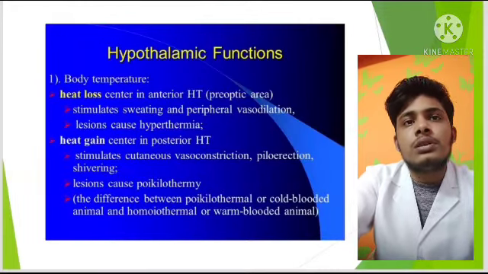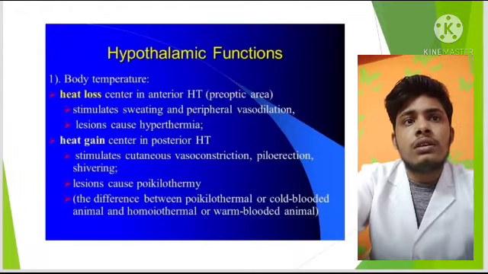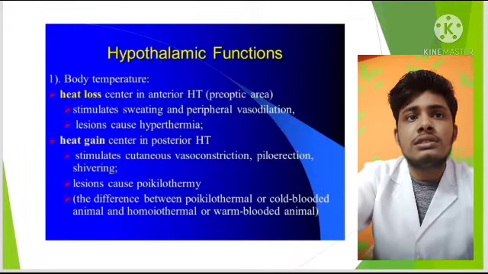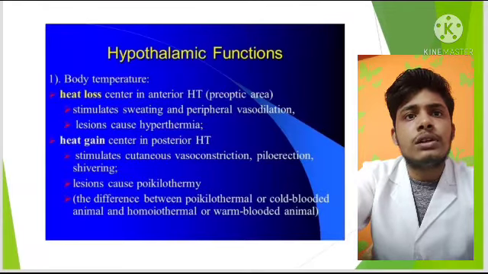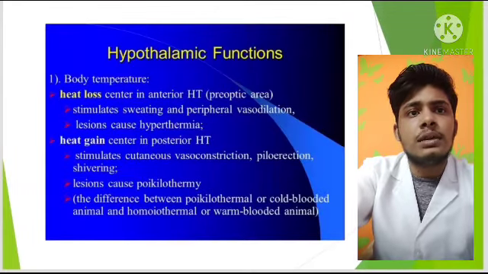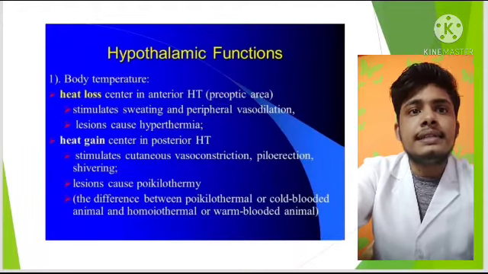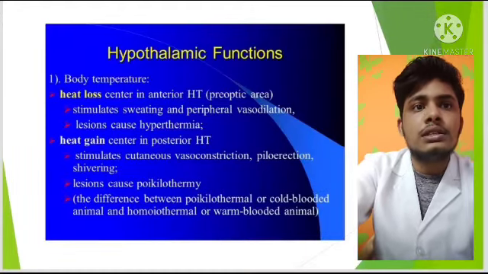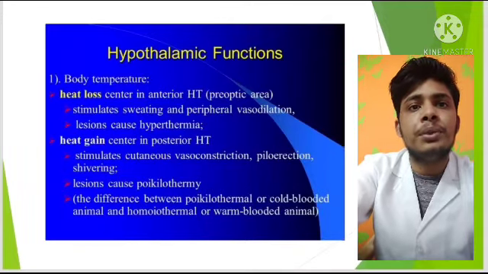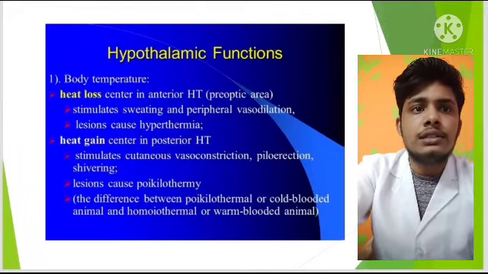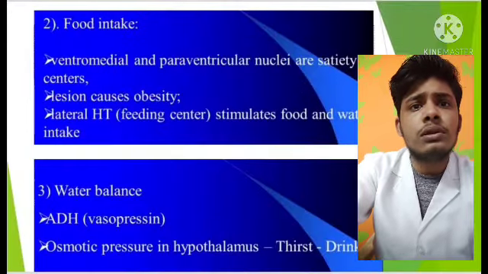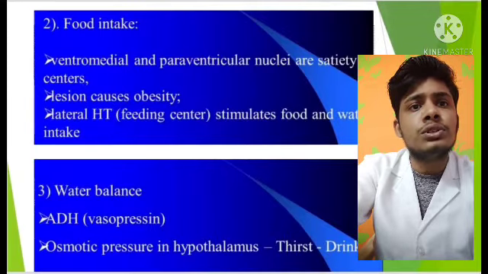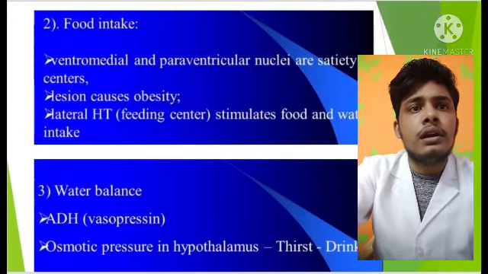Let us see hypothalamic functions. First, body temperature. The heat loss center in the anterior hypothalamus or preoptic area stimulates sweating and peripheral vasodilation. Lesions cause hyperthermia. The heat gain center in the posterior hypothalamus stimulates cutaneous vasoconstriction, piloerection, and shivering. Lesions cause poikilothermy. The difference between poikilothermal or cold-blooded animals and homeothermal or warm-blooded animals.